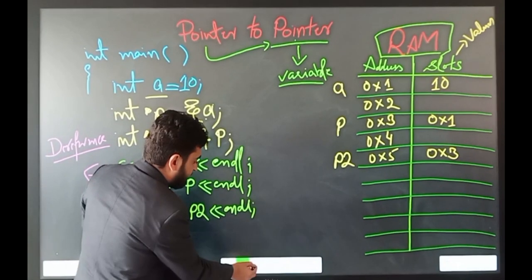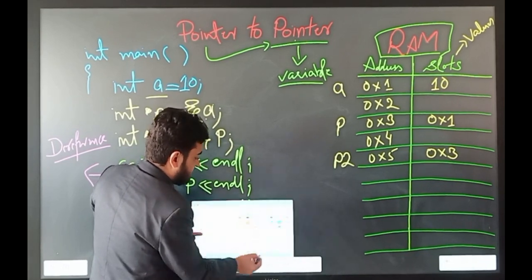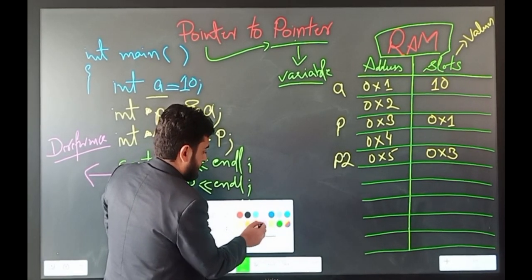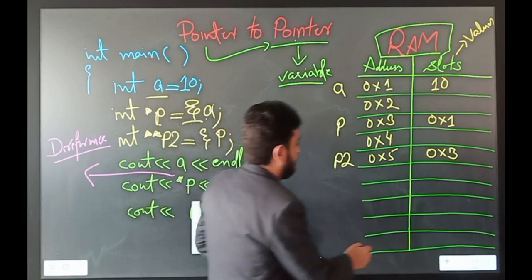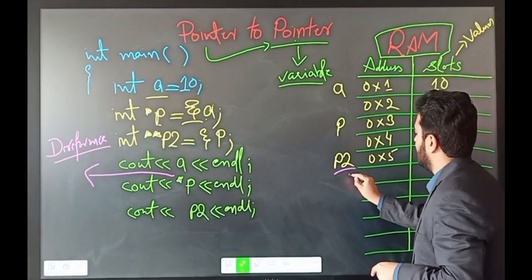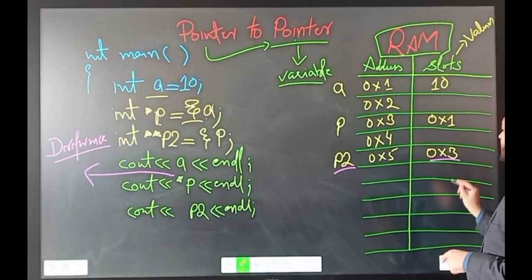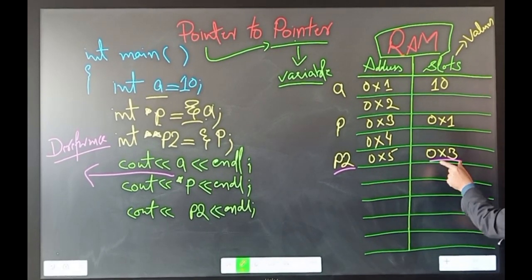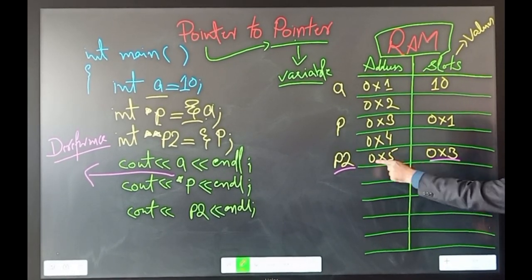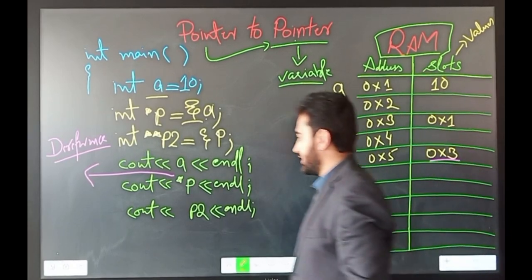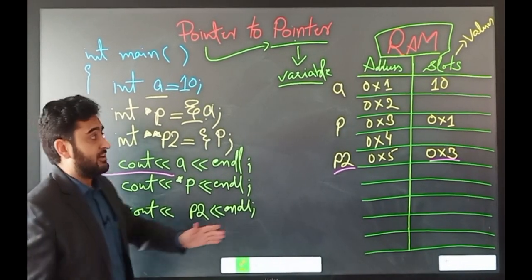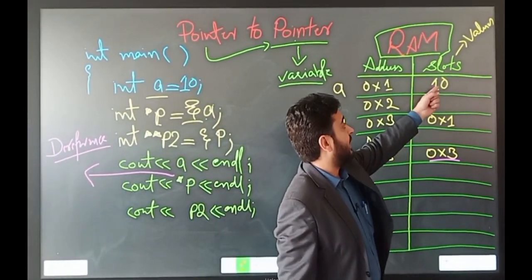The value of p2, you can see here, is 0x3. So this statement will actually print the value of p2 on the console output. But we are interested in printing out the value of a, which is 10.